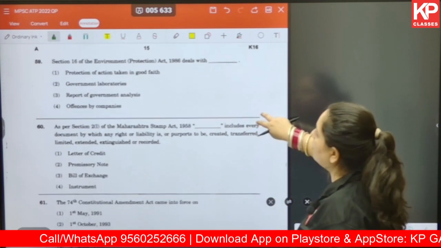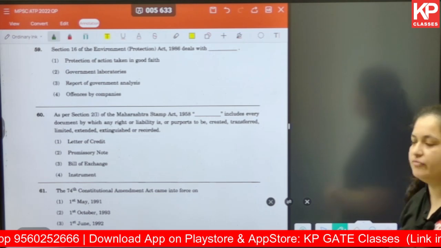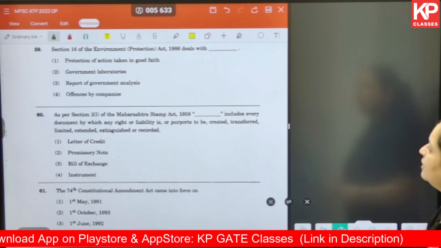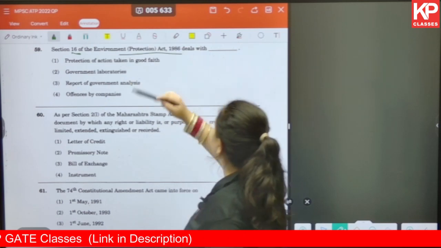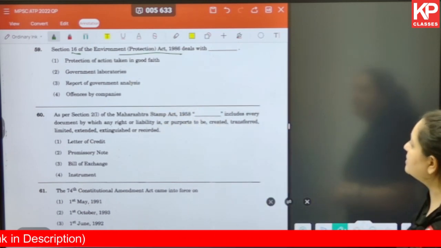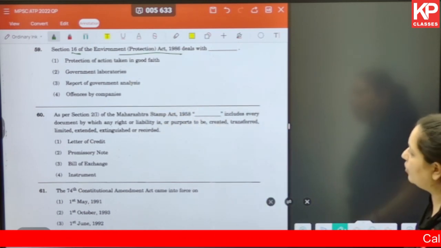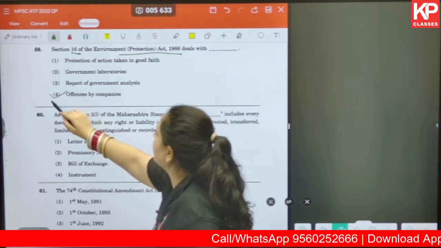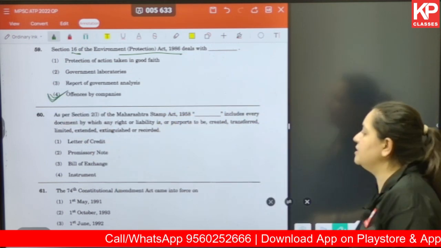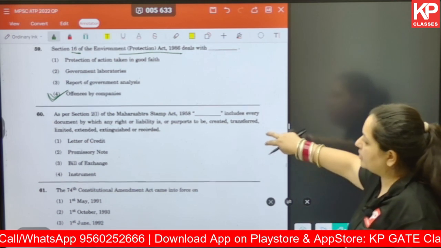Okay, moving on to the last two questions of this part. Section 59 is section 16 of the Environment Protection Act 1986 deals with which of the following? So this particular section deals with offences by companies. So option number 4 is correct for us. The last one for the day.